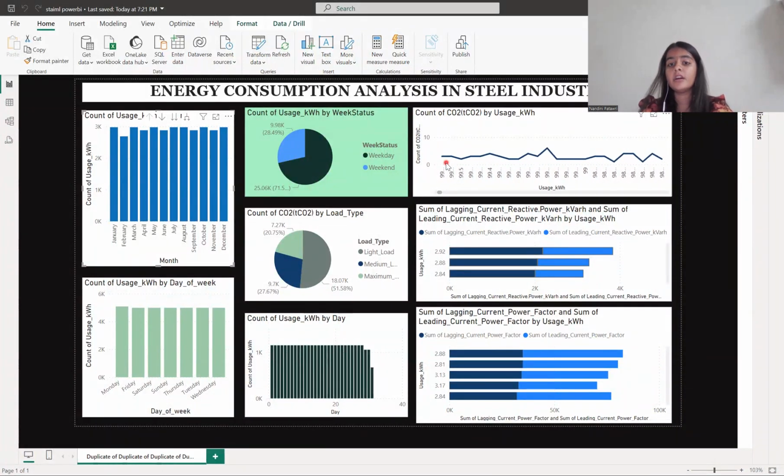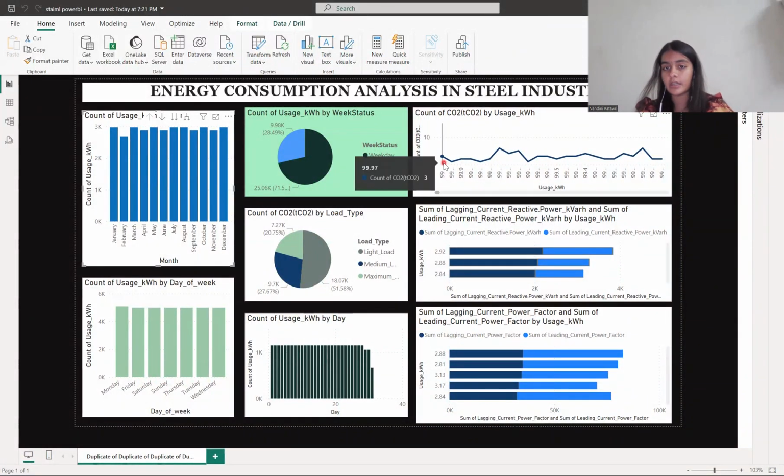To get this plot, I have sorted the x-axis in descending order, and similarly the y-axis, to get the actual fluctuations in the graph. As you can see, there are some emissions of carbon when there is high consumption of energy. So this was our fourth question, which we saw for the carbon emissions.